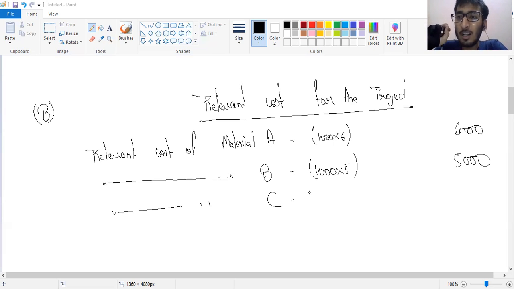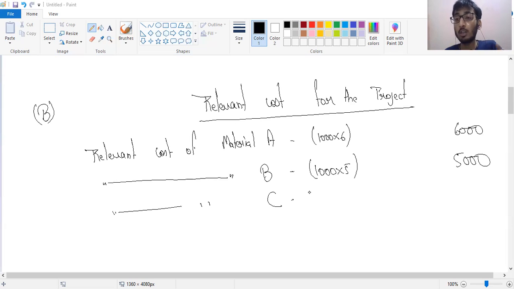You could get 2.5 rupees by reselling it. For the 700 units, the alternative use was to resell it and get 2.5.